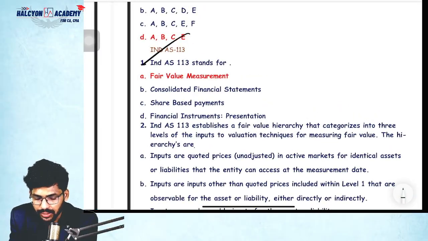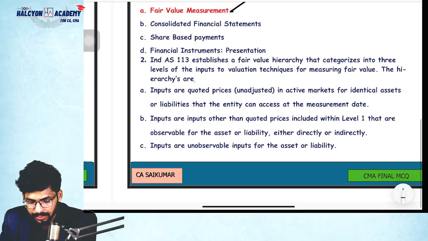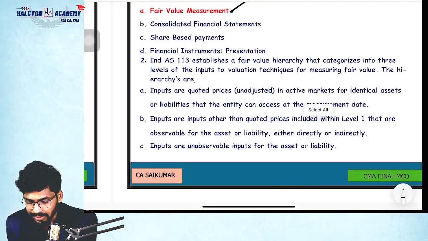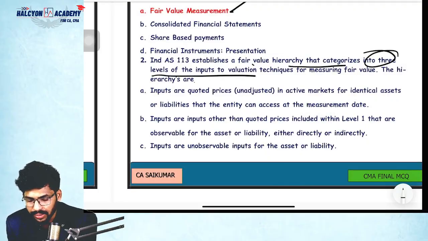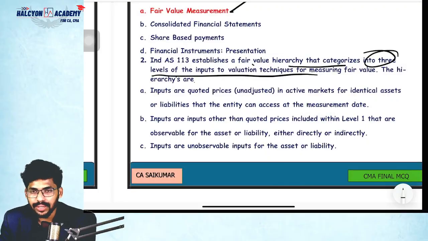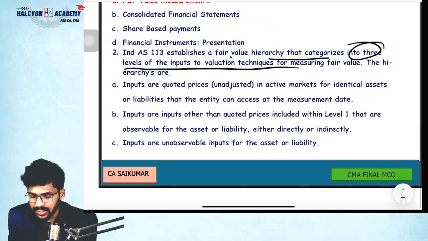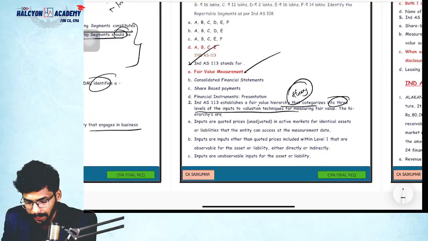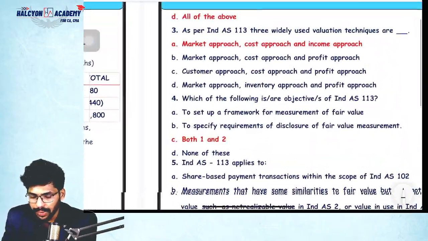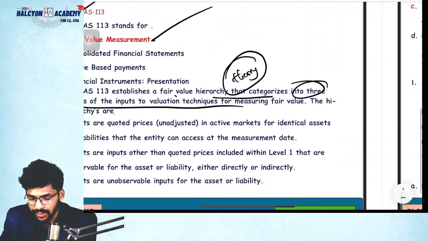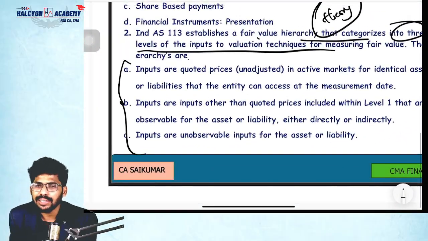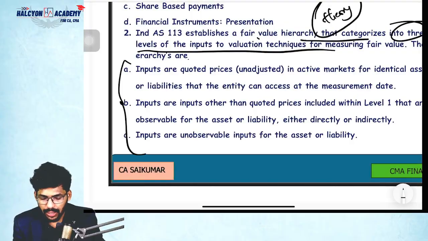Ind AS 113 stands for fair value measurement. Ind AS 113 establishes a fair value hierarchy that categorizes inputs into 3 levels. Correct? Level 1, level 2, level 3. So the theory question is very important, guys. Please go and read that theory question and then come back and answer this. All these 3 points will be included in there. This is the theory question only. You can study here also. Our quoted price